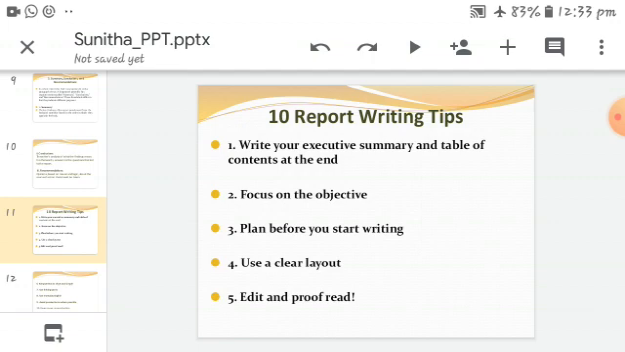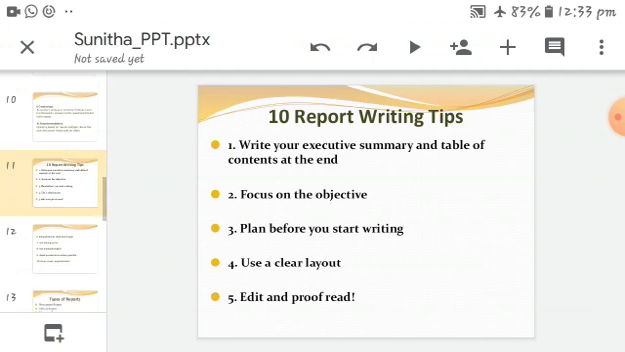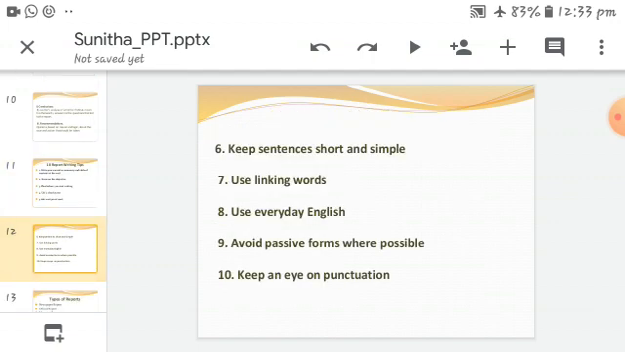So again repeating: the first one, write your executive summary and table of contents at the end. Second, focus on the objective, plan before you start writing, use a clear layout, and edit and proofread. And the remaining five: the sixth one, keep sentences short and simple. No need to elaborate the sentences and paragraphs; sentences should be sweet and neat, short and simple.